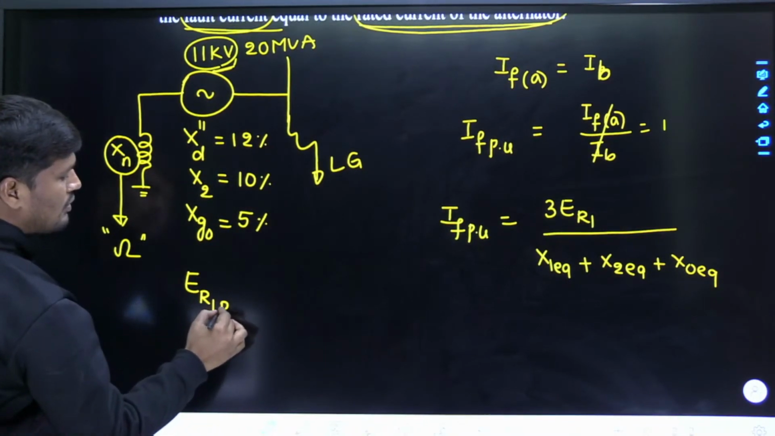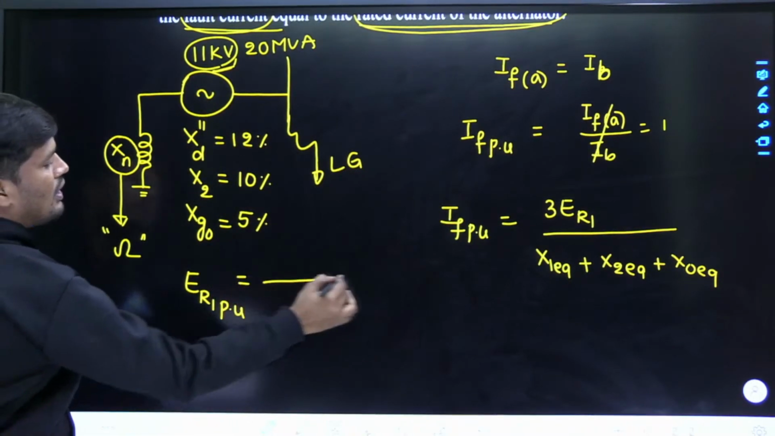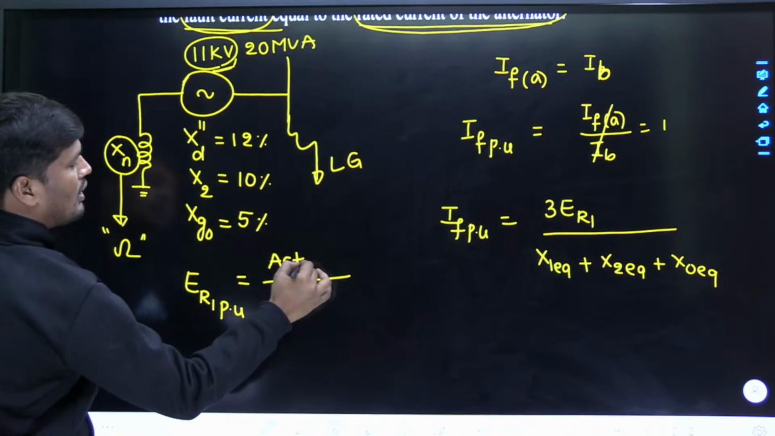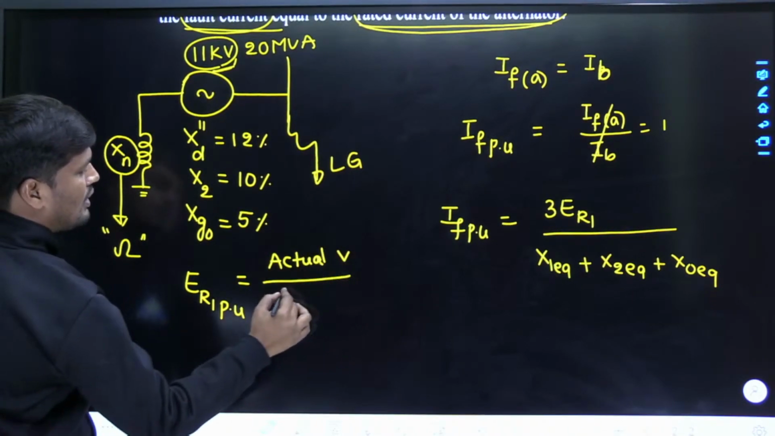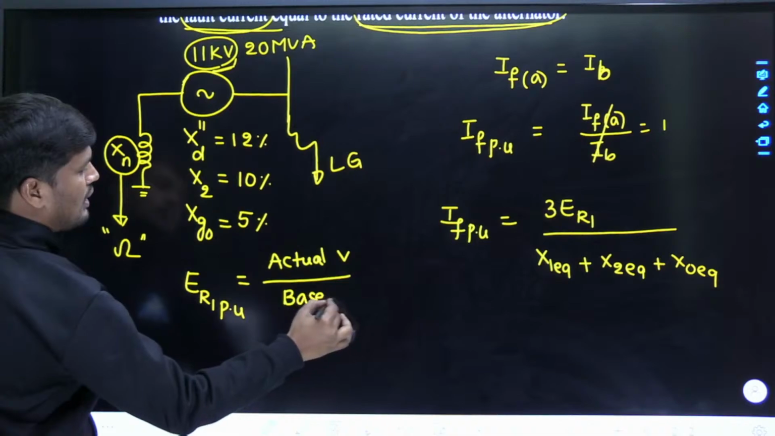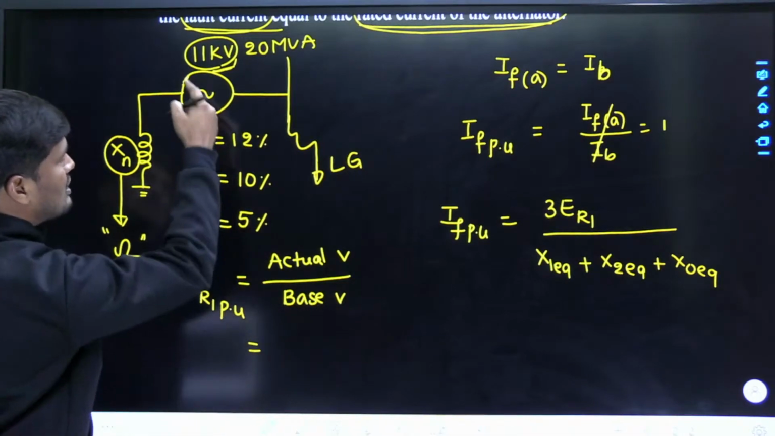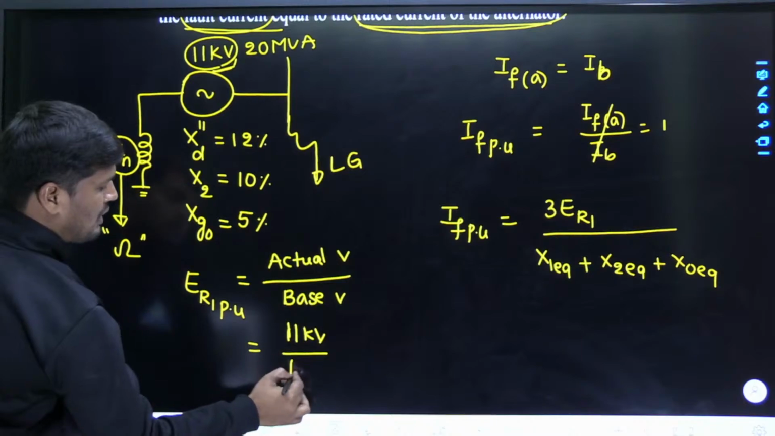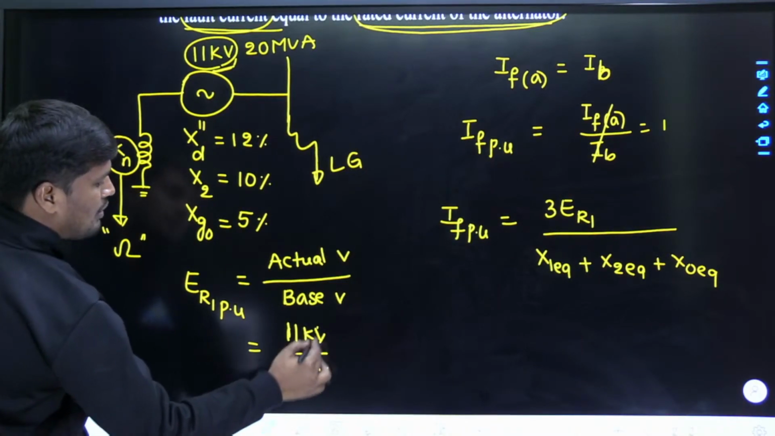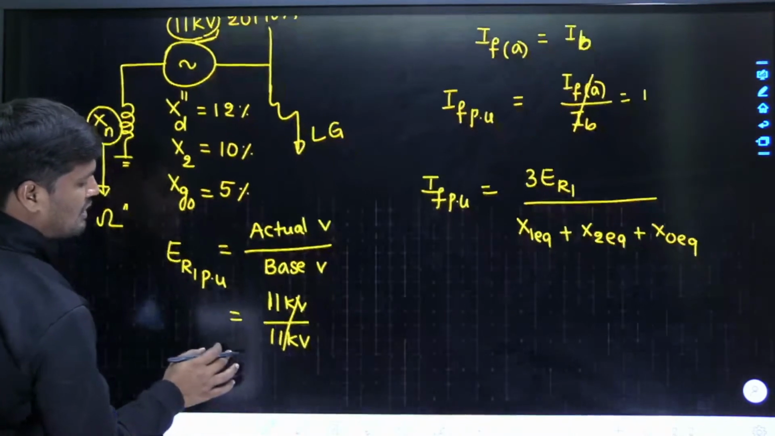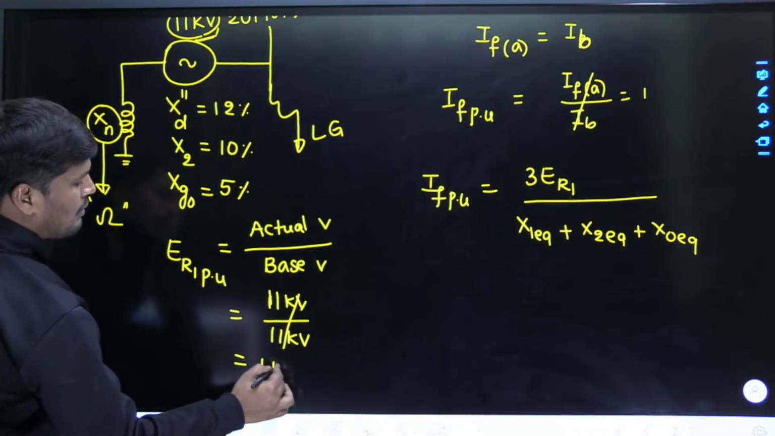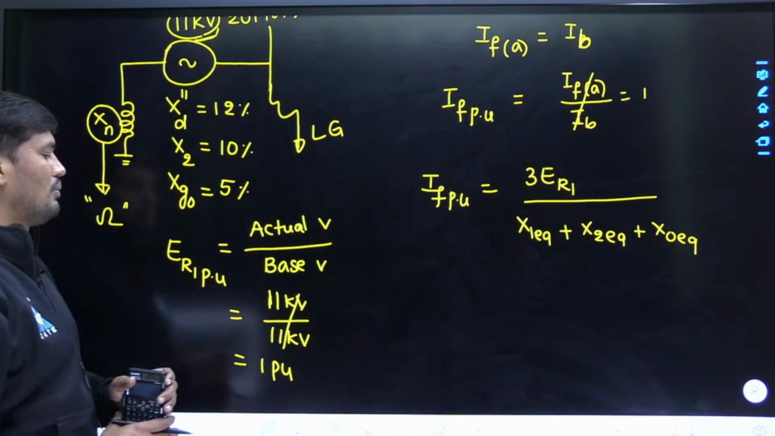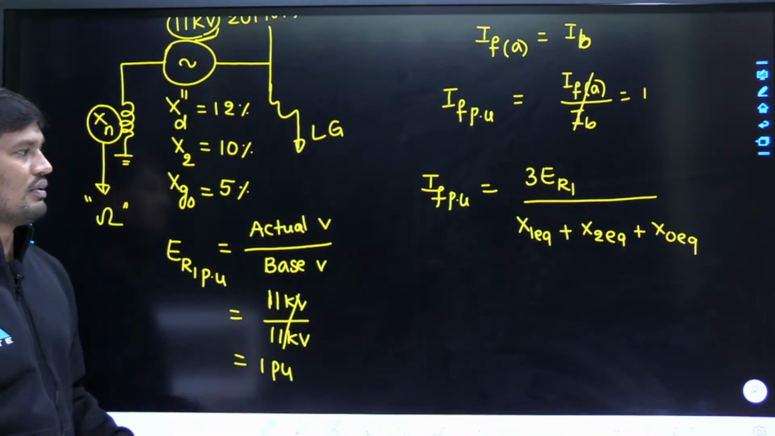Now positive sequence induced EMF in per unit is equal to, how to calculate per unit voltage? Actual voltage divided by base voltage. Tell me, dear friends, what is the actual voltage? 11 kV. Whenever base voltage is not given, I already explained per unit basics, select same machine ratings as base, then we can calculate the per unit values. Therefore ER1 is 1 per unit.